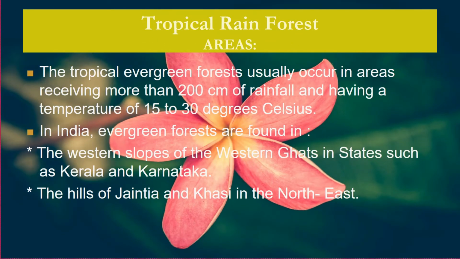Let's take a look at the areas where tropical rainforests are found. These are generally found in the areas where rainfall is more than 200 cm in a year, and the range of temperature is between 15 to 30 degrees Celsius. That means high temperature and heavy rainfall. In India, this type of forest is found in the western slopes of the Western Ghats, which are located in Kerala and Karnataka, and on the hills of Jaintia and Khasi, which are found in northeastern states.